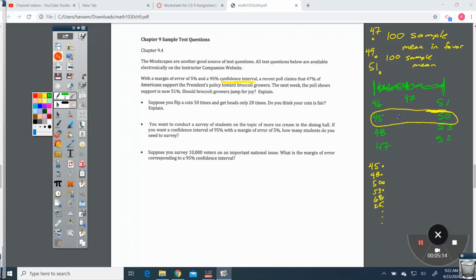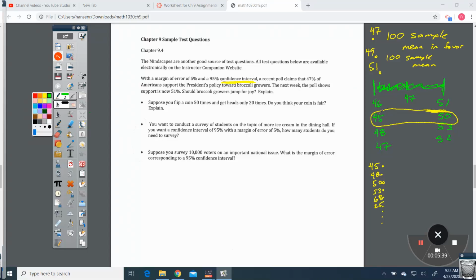So that's kind of the idea of a confidence interval. A confidence interval is just saying we are 95% confident that if we were to actually take the mean of the whole great big population, if every person was able to respond, the actual mean would be between these numbers. Okay, so that's what a confidence interval is.